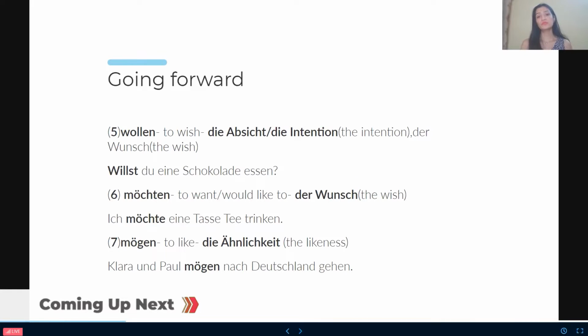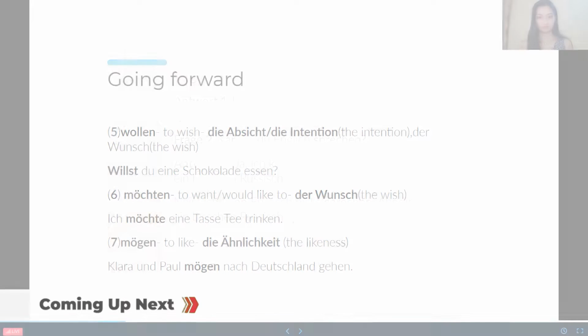Here, this is showing your likeness, your fondness towards something or towards someone. For example, Clara und Paul mögen nach Deutschland gehen. So Clara and Paul like to go to Germany. I mean, they have a liking for that country due to its culture, due to its ethics, or due to its job advances, or anything you can say. They like to go there. I mean, they would love to go there.